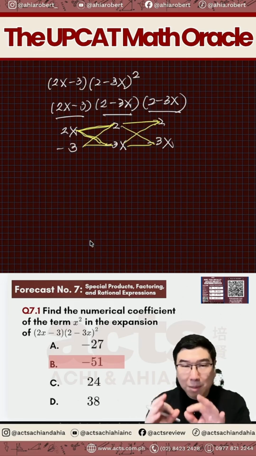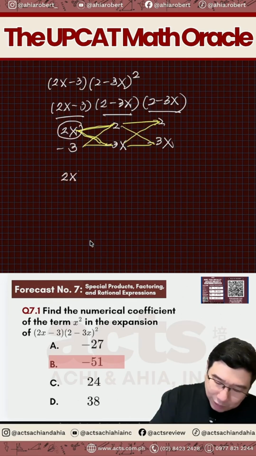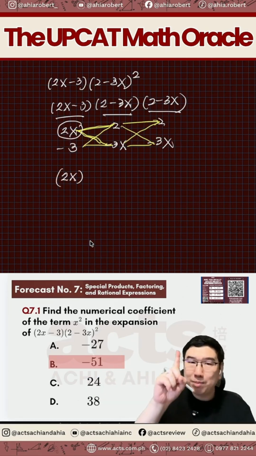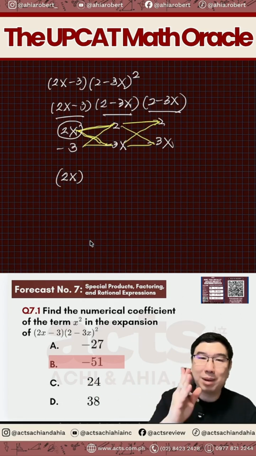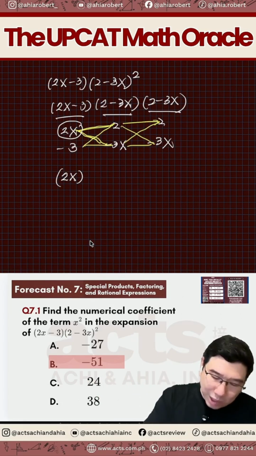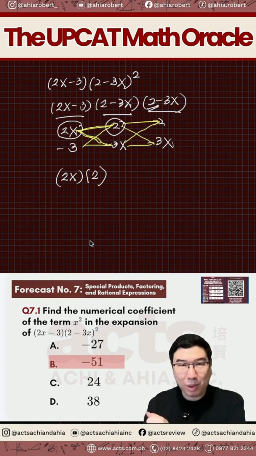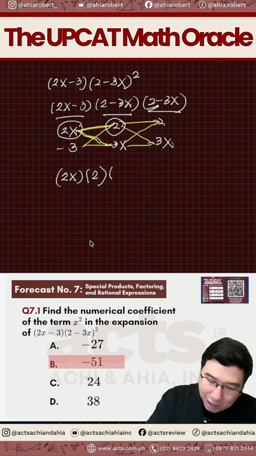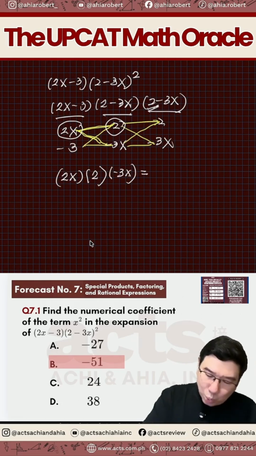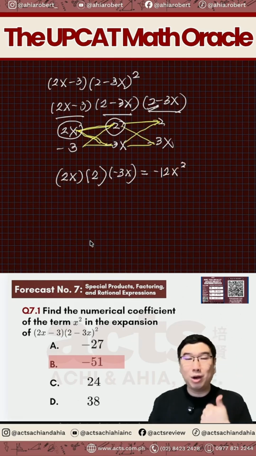It's actually quite simple. One of the factors is 2x, for example. Sa next 2 mo, meron ka pa dapat isang x, and meron isa naman, dapat wala siyang x. Kunyari, si 2x, pumatch natin muna kay 2. Ang kailangan natin, maging x to the second power. Kaya yung last term natin dapat ay negative 3x. 2 times 2 times negative 3, that's now negative 12x squared. So that's one of the terms.